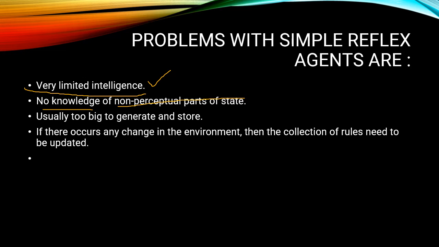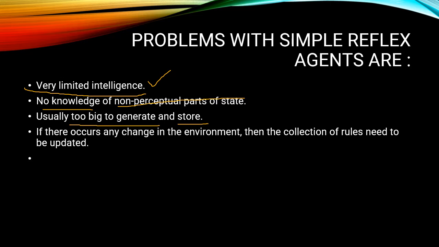The non-perceptual part means the past history. Since it ignores the past history, it has no knowledge of it. There is no simple evidence of its past history. Usually the rules are too big to generate and store.